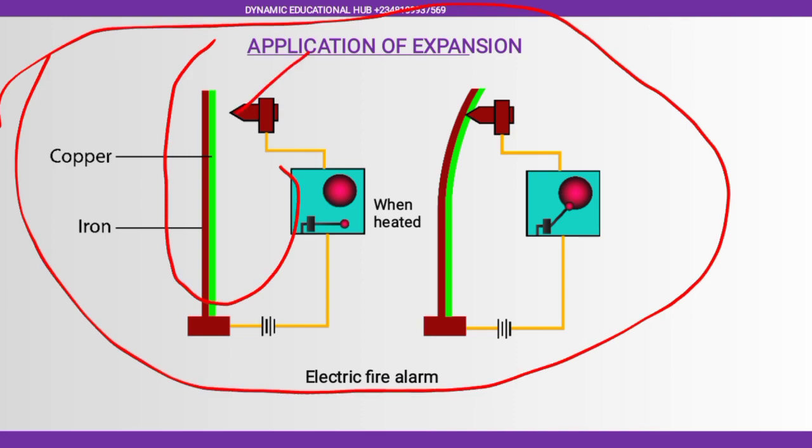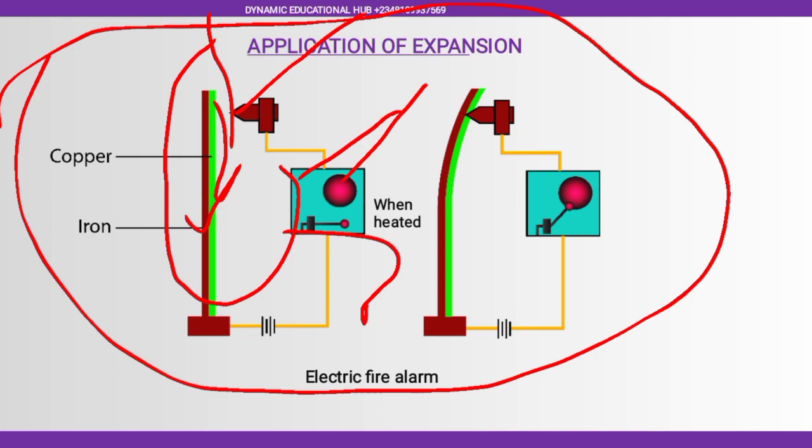So you have a point here, you have a mechanism here. Now don't forget, this is an electric fire alarm. What we are doing here is we have an open circuit here. This is an open circuit. Current is not going to flow to this device, to this alarm. Now we have a sufficient space given here. Don't forget, iron is a conductor.